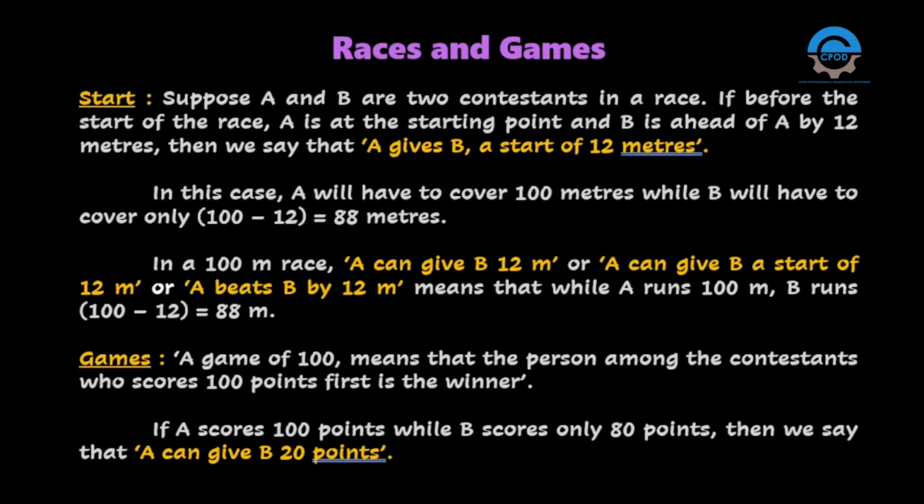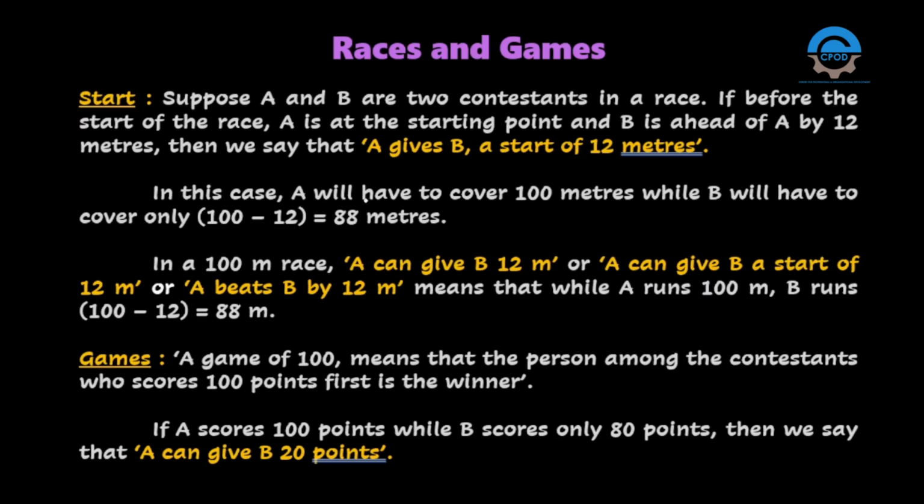The next term is start. Suppose A and B are two contestants in a race. If before the start of the race A is at the starting point and B is ahead of A by 12 meters, then we can say that A gives B a start of 12 meters.